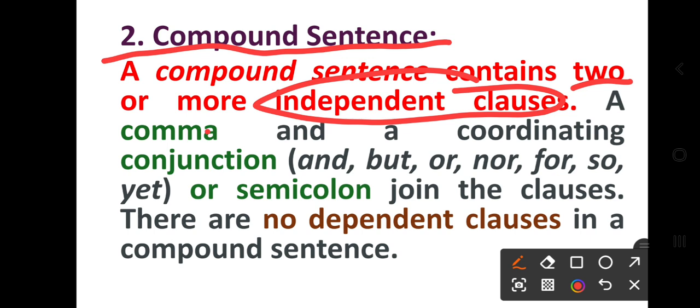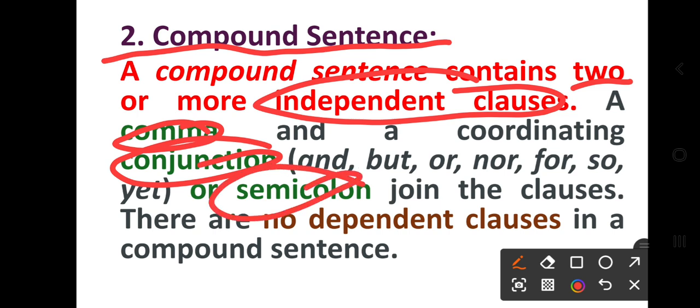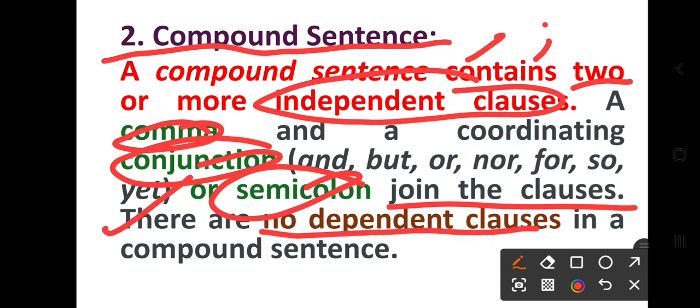And a comma or a coordinating conjunction or a semicolon. What? Comma, coordinating conjunction or semicolon. This is called a semicolon. They join the clauses, right? In other words, read it here: there is no dependent clause. Please take care, there is no dependent clause. Now